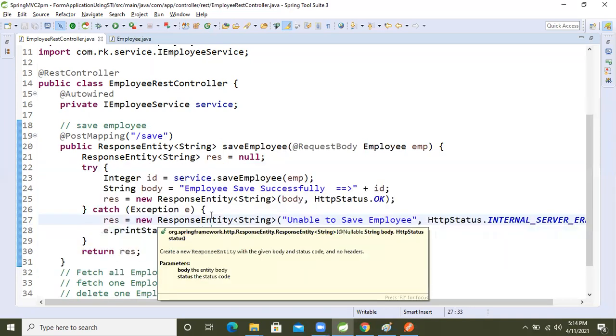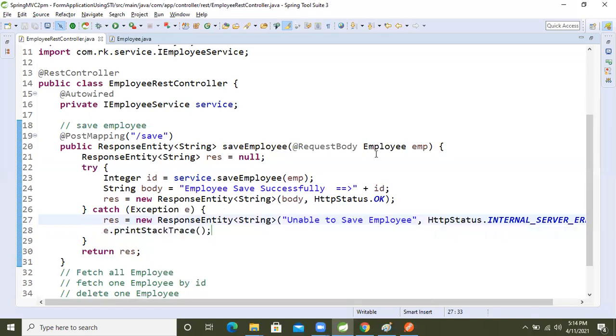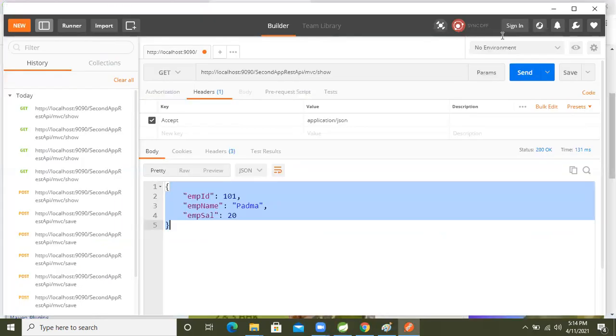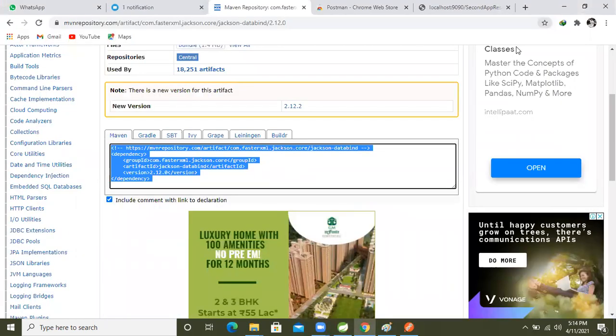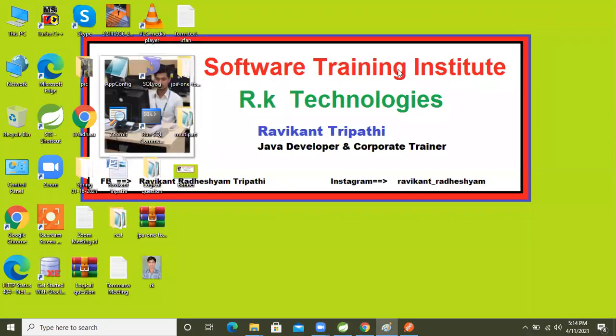Shall we make the request and see whether our data is being stored or not? But first, come to the database and we will see that.